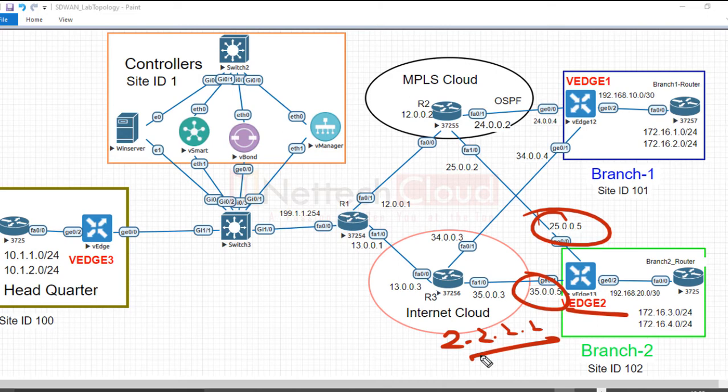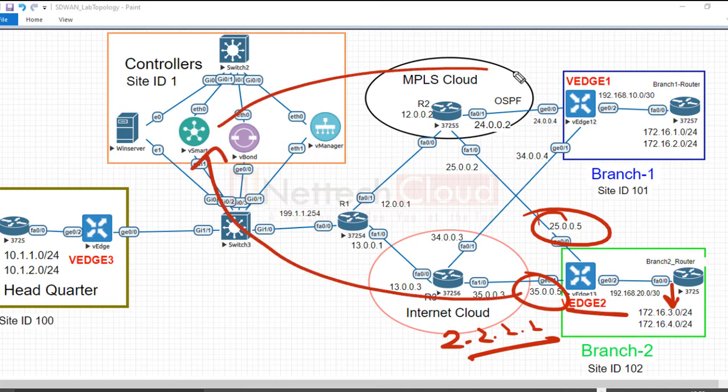The system IP here is 2.2.2.2, and I want to focus on only one prefix, that is 172.16.3.0. It is advertised to vSmart, and then vSmart again advertises the same prefix to another vEdge, originated by 2.2.2.2 and received here from vSmart. Let me show you.